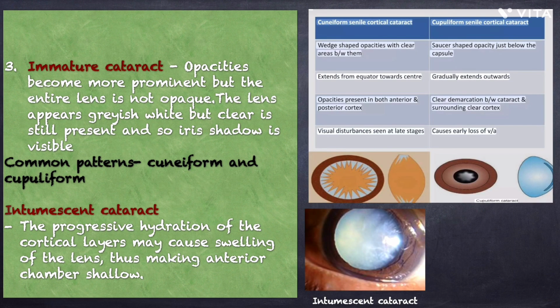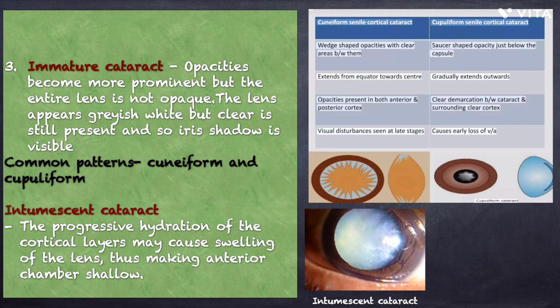Coming to immature cataract, the opacities become more prominent, but the entire lens is not opaque. The lens appears grayish white, but a clear area is still present, so the iris shadow is visible. It commonly presents as cuneiform cataract and cupuliform cataract.